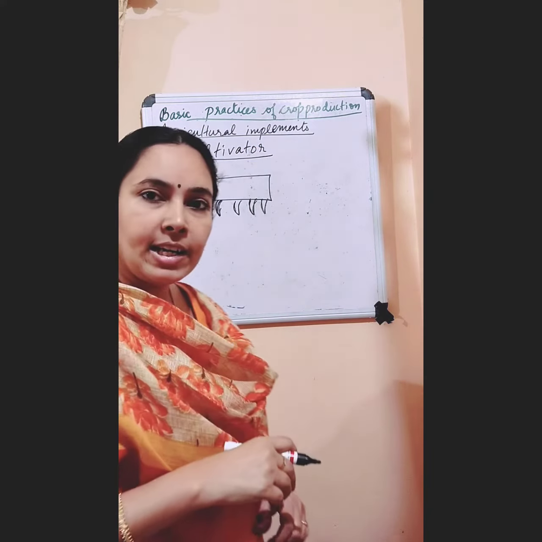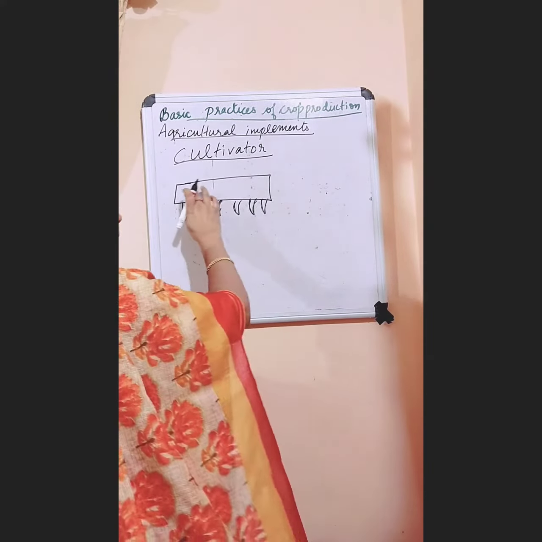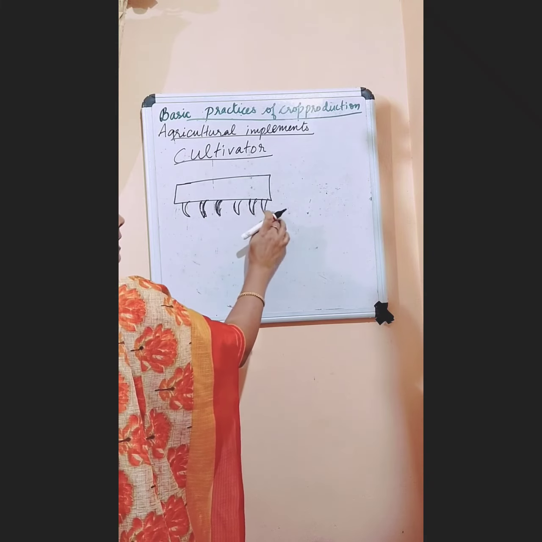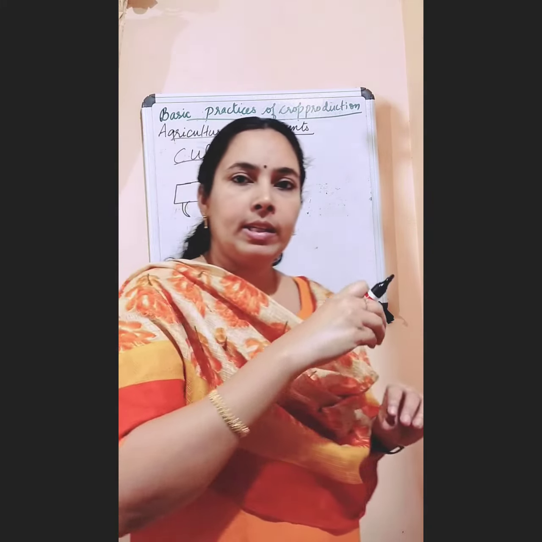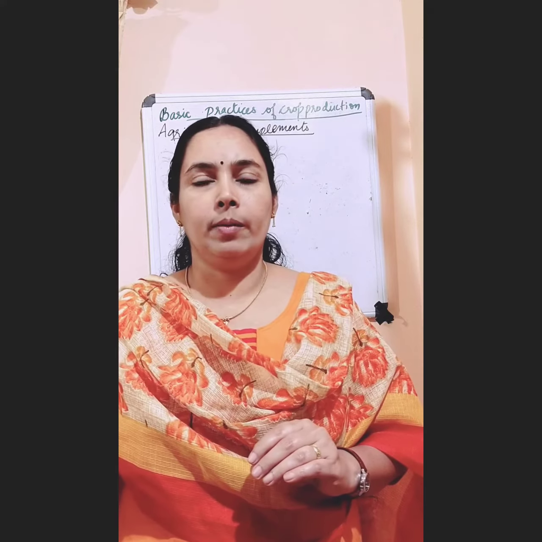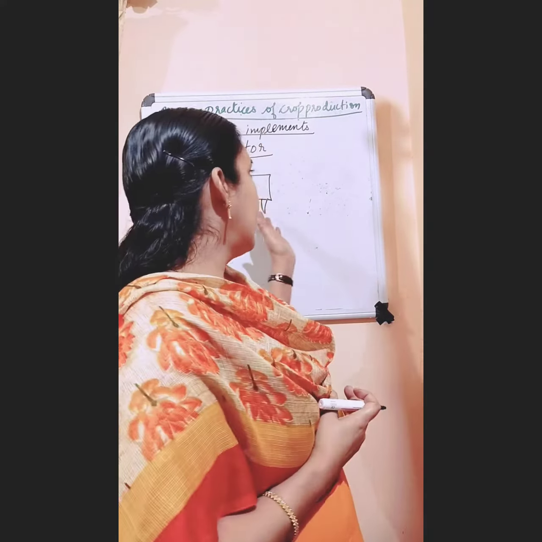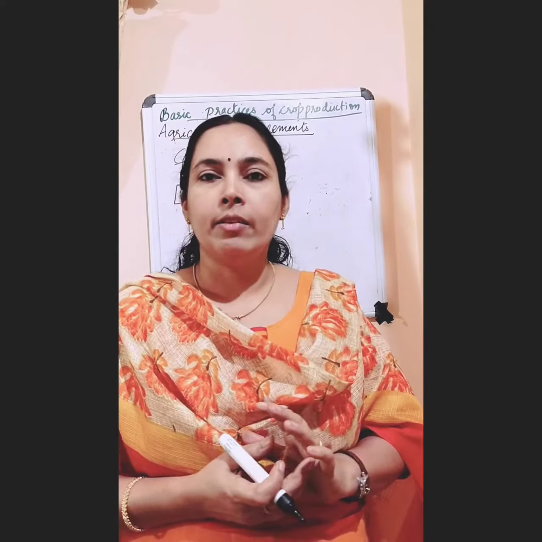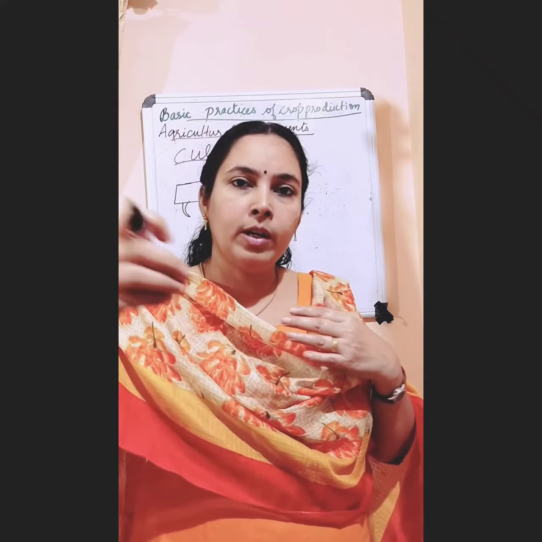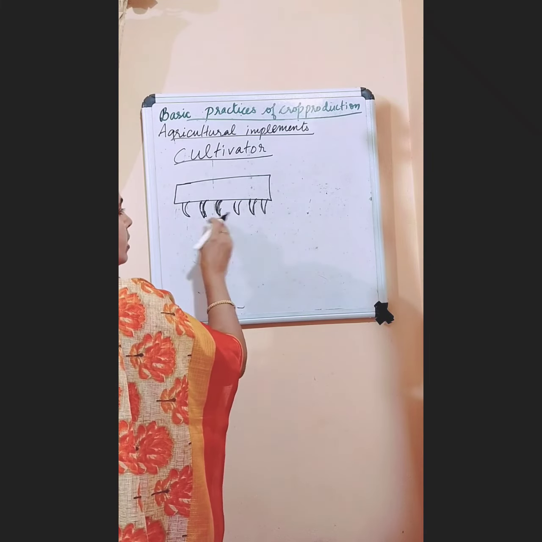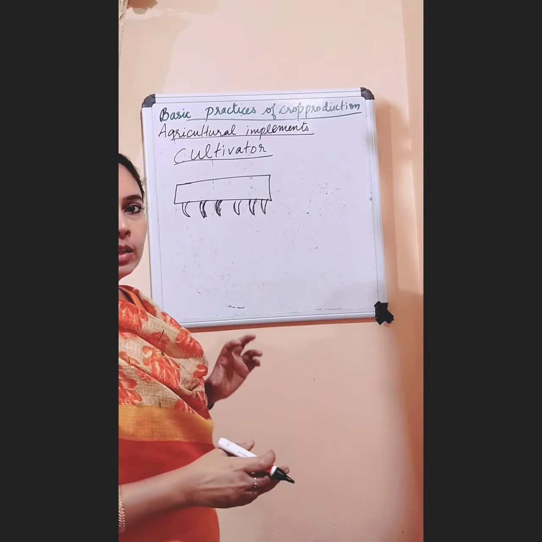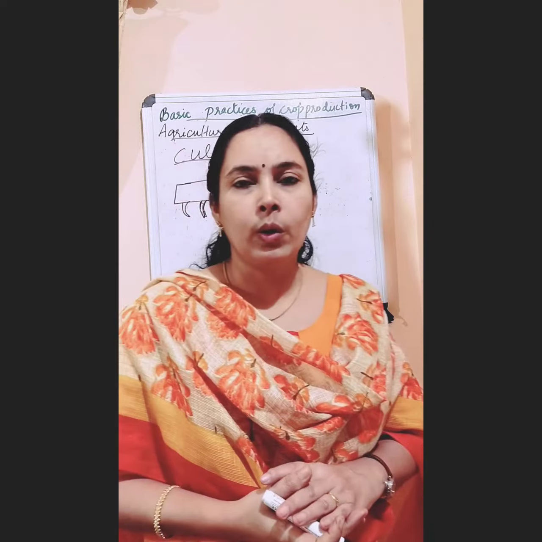So what is a cultivator? It is a frame with so many teeth-like structures that will pierce the soil when it is dragged through the soil, and it is attached to a tractor. When the tractor is moving forward, this cultivator will pierce the soil and till or loosen the soil.